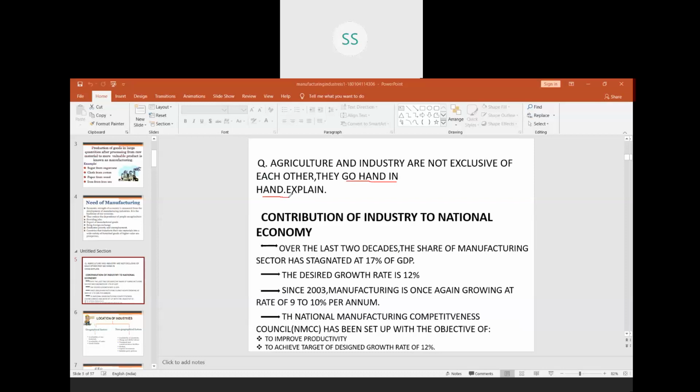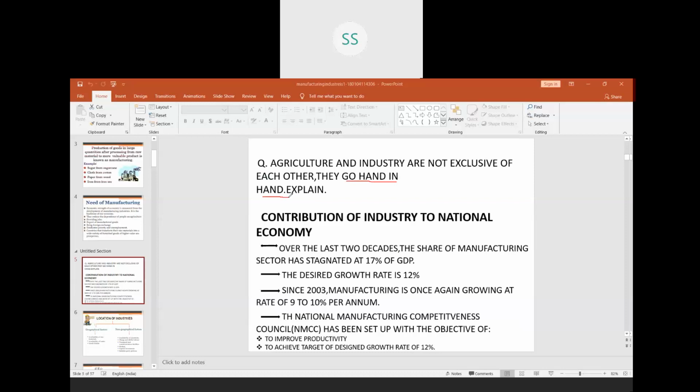Our government has set up the National Manufacturing Competitiveness Council, which is called NMCC. It has been set up by the government to achieve certain objectives. What are these objectives? Number one, to improve productivity.